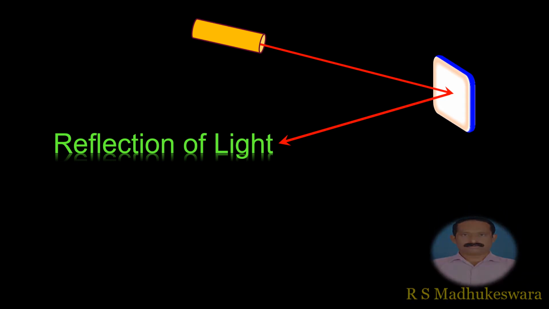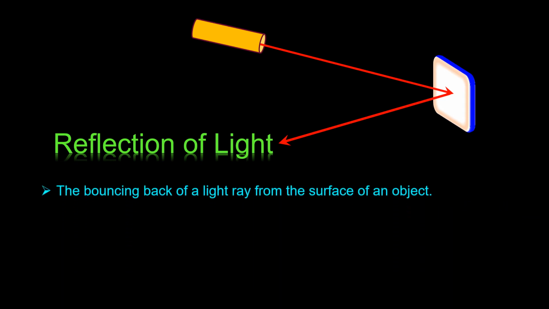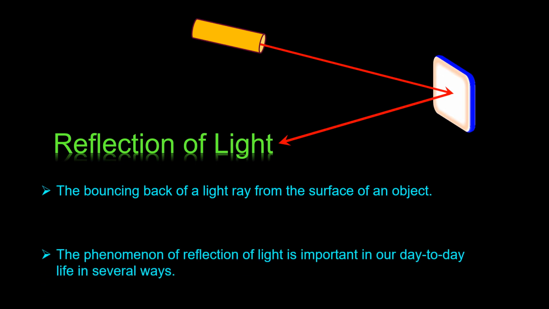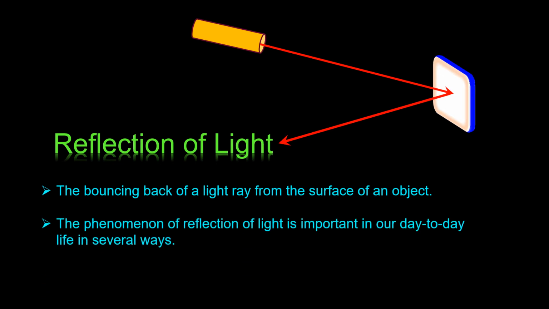The bouncing back of a light ray from the surface of an object is called the reflection of light. It is also referred to as the change in the direction of light when it strikes a surface. The phenomenon of reflection of light is important in our day-to-day life in several ways. All types of mirrors follow the laws of reflection. We observe the surrounding objects due to the reflection of light rays from their surface.